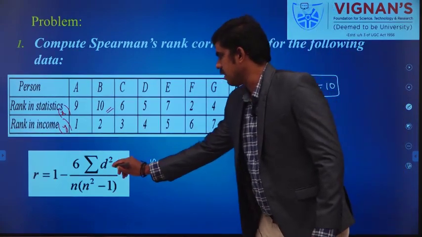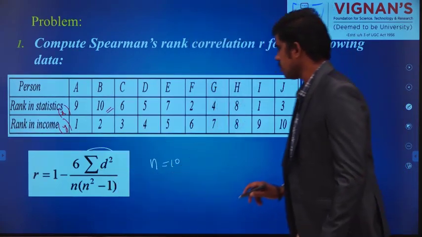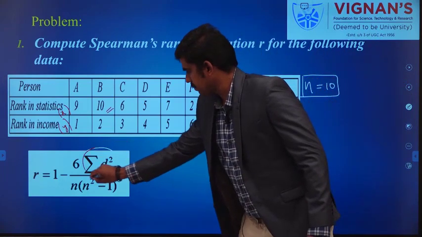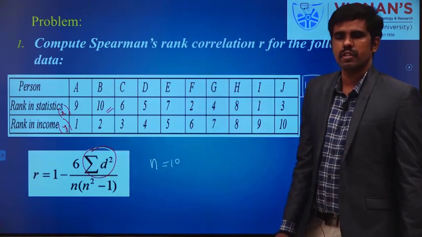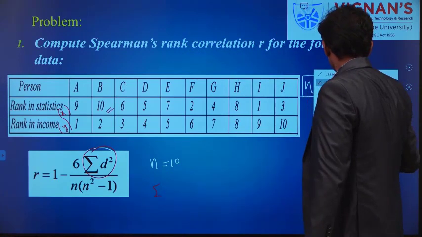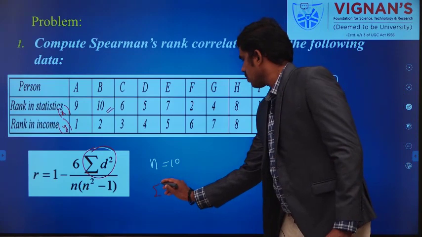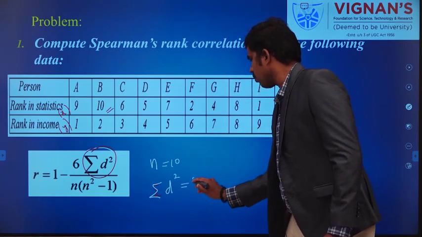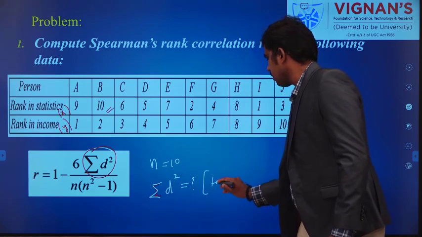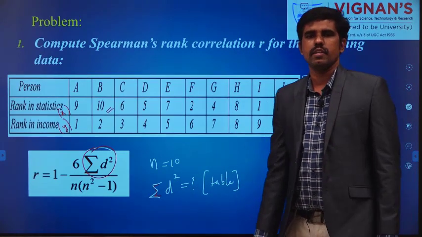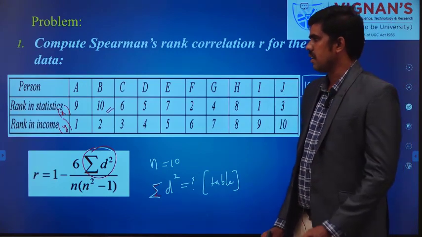Additionally I need only this one, summation d square. So I am going to find summation d squared from the table. How am I going to find it? Let us see.